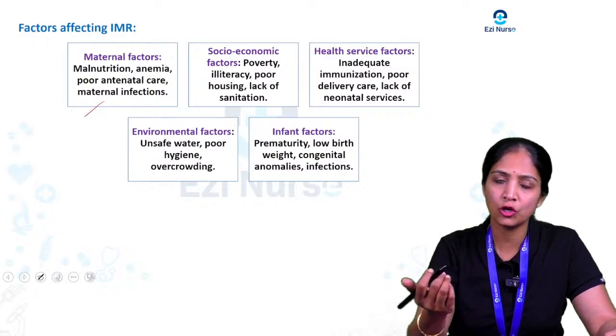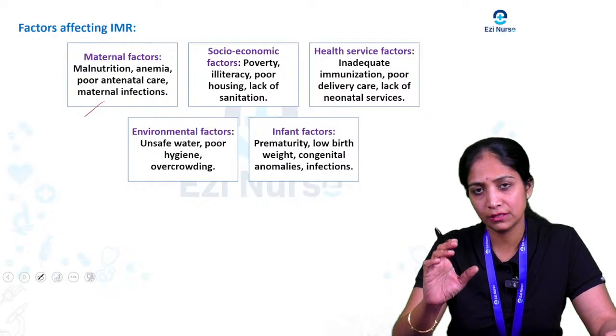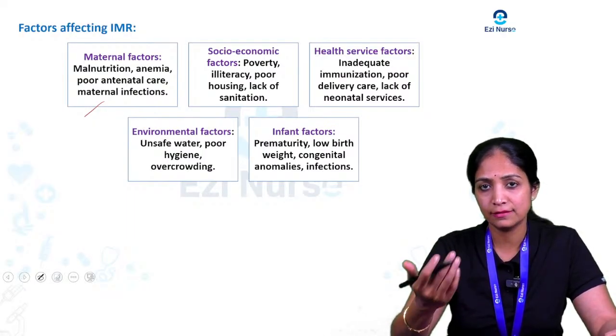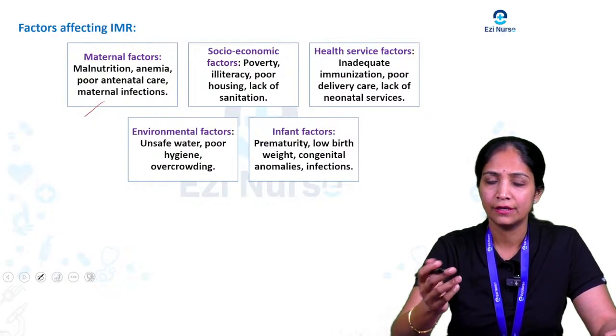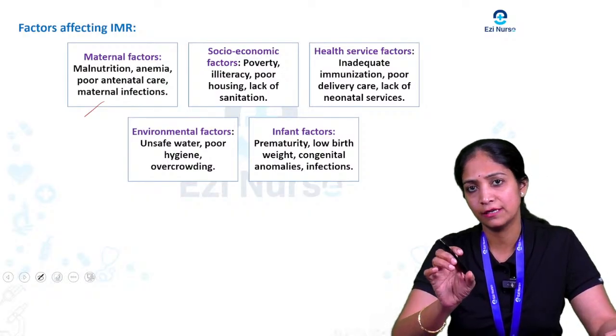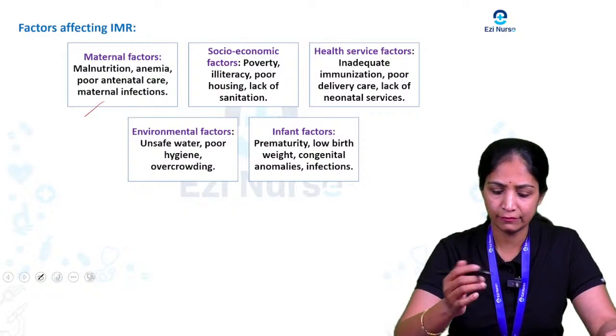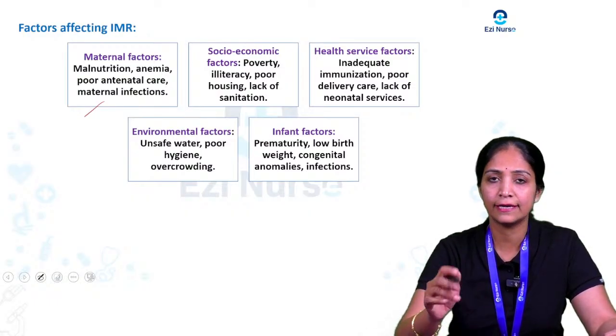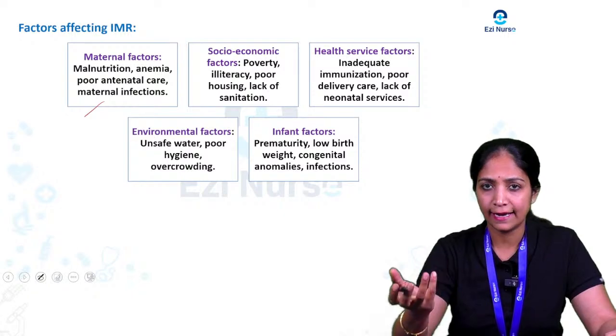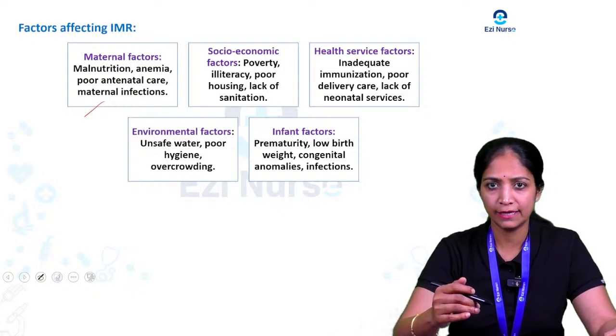Next, coming to the socio-economic factor, especially during the time of pregnancy, or after the birth of the baby, during the first year of the baby's age, if the mother or parents are very poor and illiterate, if there is poor housing, or lack of sanitation, that is also affecting the infant mortality rate.